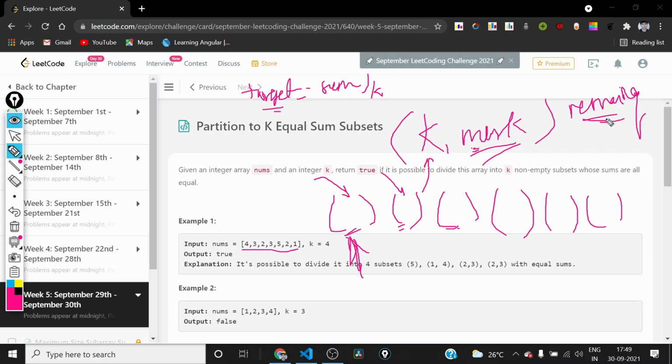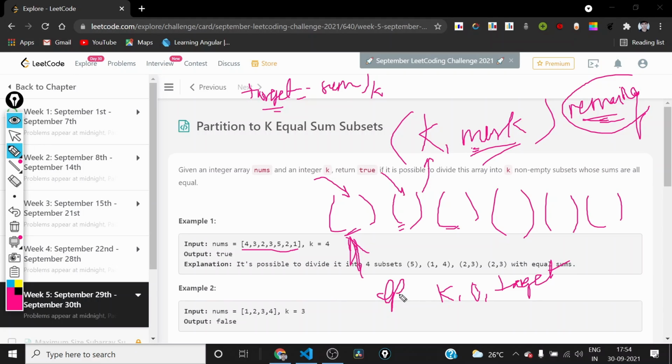So that is the remaining variable. And the answer of this problem that we have to solve is actually k equals k, mask equals 0, because initially we don't have anything in it, and remaining equal to target.